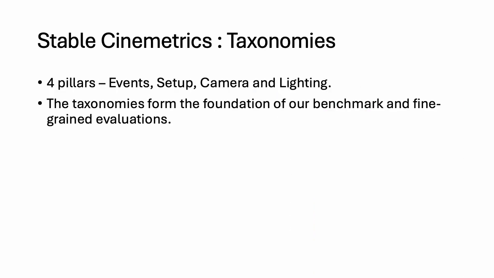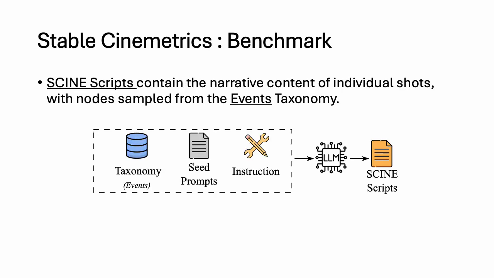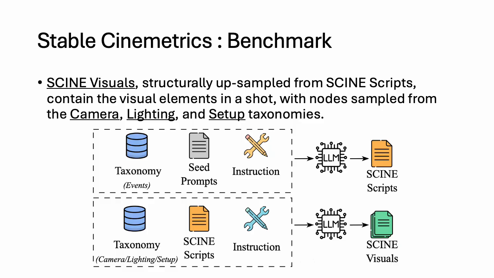To summarize, our evaluation framework is built upon these four foundational pillars. These taxonomies provide the structure for our benchmark and enable truly fine-grained evaluations. Now, let's see how we use these taxonomies to build our benchmark. The process mirrors professional filmmaking. We first use the events taxonomy to generate what we call signed scripts. These are the core narrative descriptions of a shot. Then in the second stage, we use the camera, lighting, and setup taxonomies to enrich these scripts, creating detailed signed visuals.